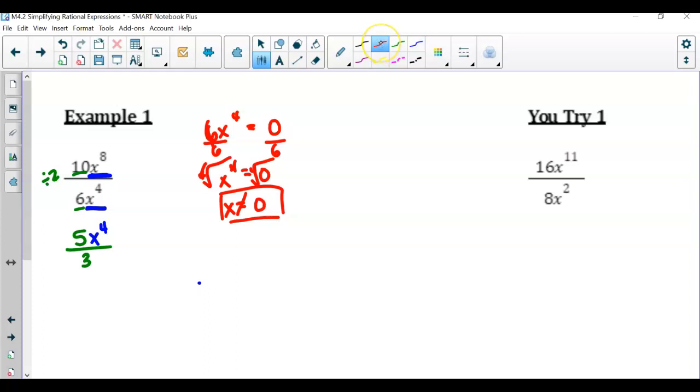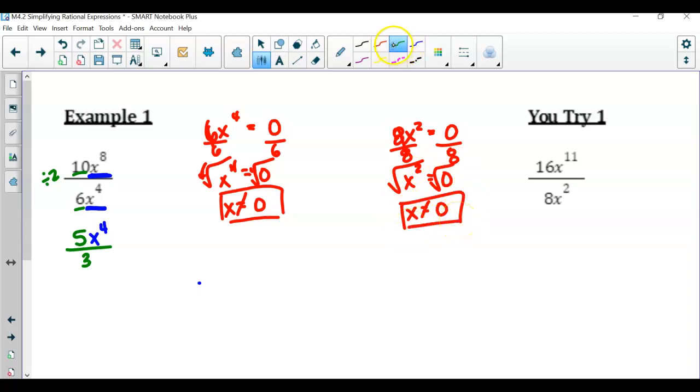And here we go. So first off, I've got my denominator, 8x squared, equal to 0. I'm going to divide by 8, solving for x to see what our value is, still equal to 0. Now I take the square root. So notice how x cannot equal 0 for this expression as well. That's what would make it undefined. Then focus on the value.